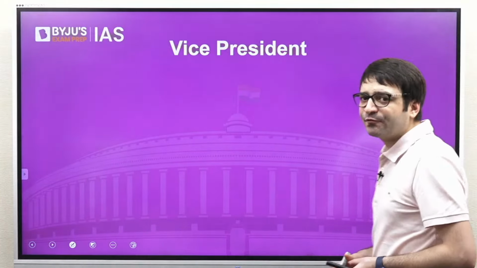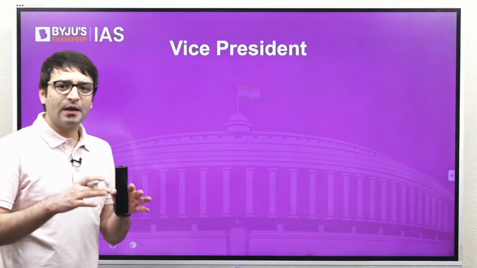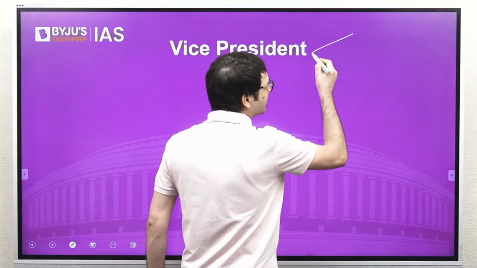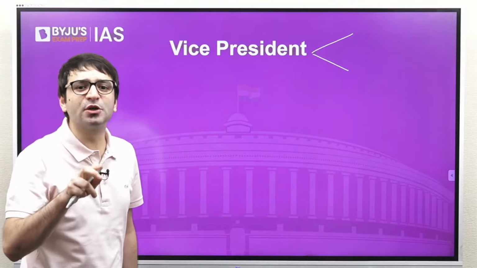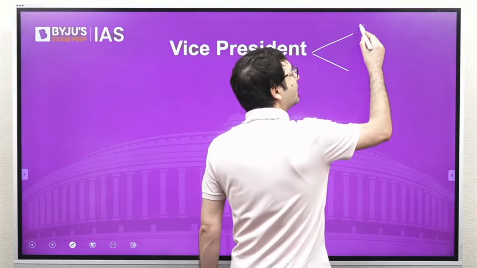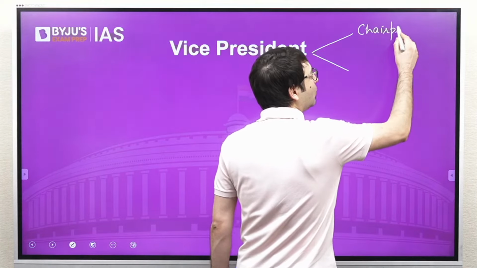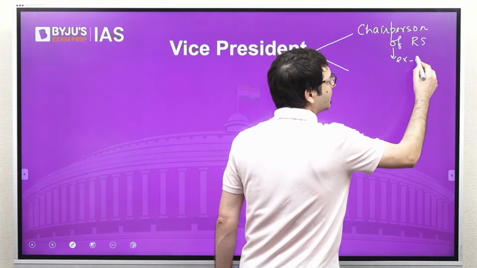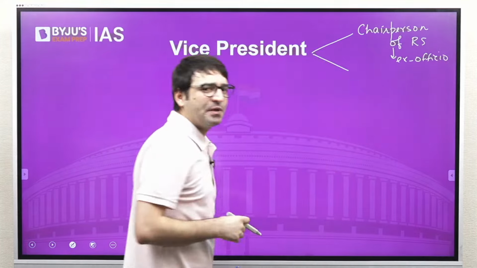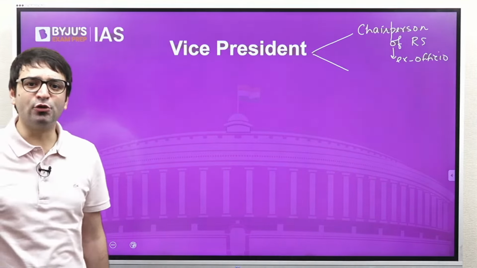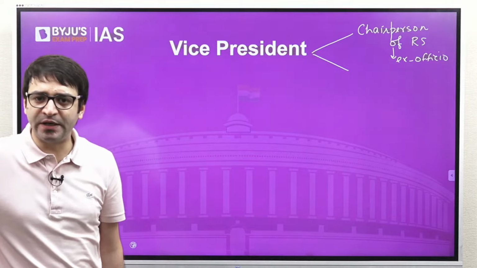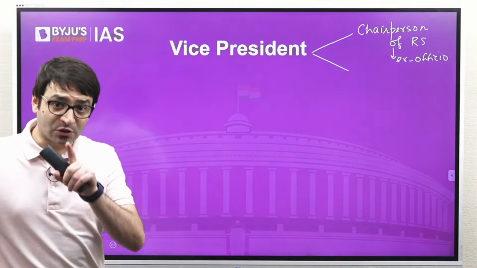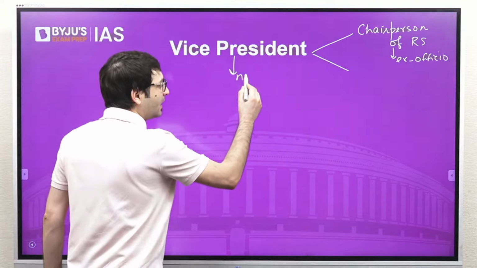Let's look at the office of the Vice President of India. The Constitution says there shall be a Vice President. And the Vice President performs a dual role. One, he or she is the ex officio chairperson of Rajya Sabha. That means by virtue of Mr. Venkaiah Naidu holding the office of the Vice President of India, he is also the chairperson of Rajya Sabha. But the Vice President, very important point, is not